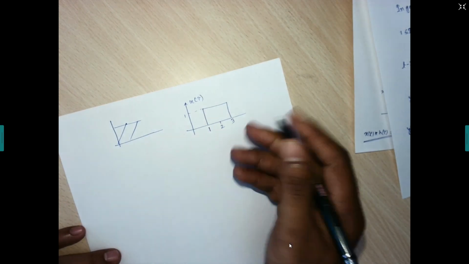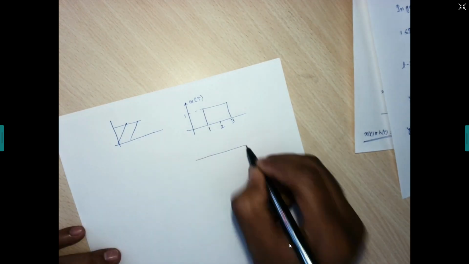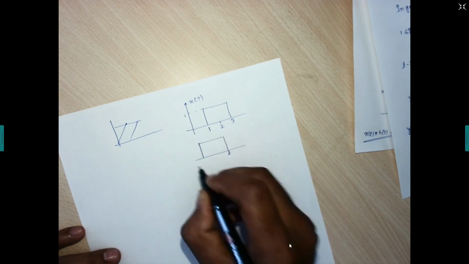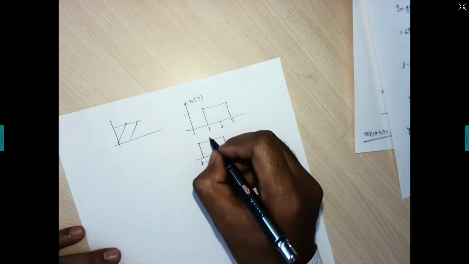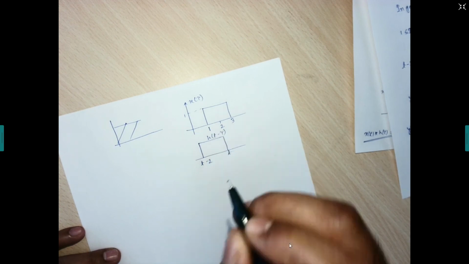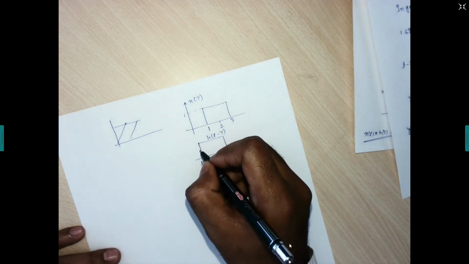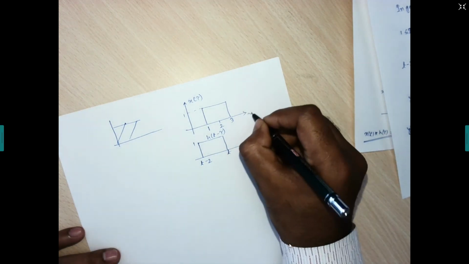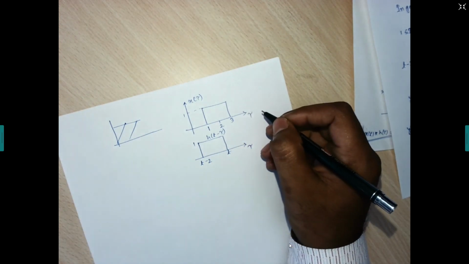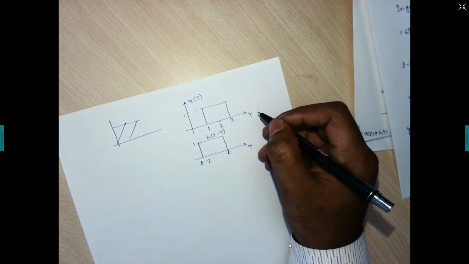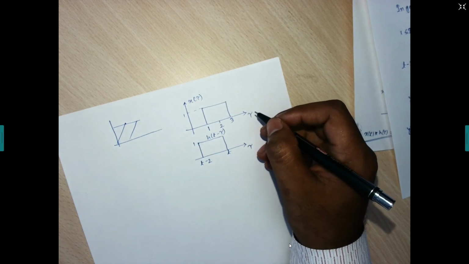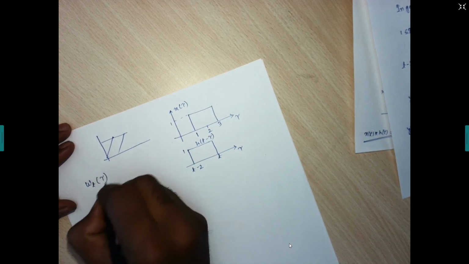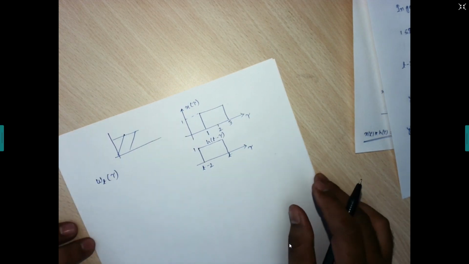Same, we have been shifted and reflected that one, so this one will become t minus 2, this is your h of t minus tau. This also has an amplitude of 1, on the tau axis. The independent variable now has become tau. So first we need to find out the intervals over which w of t, tau is going to change. So we need to find this w of t, tau for different intervals.